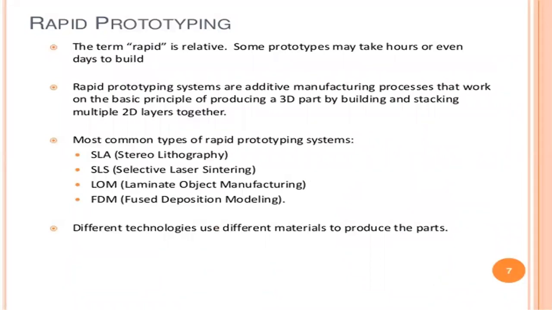So the term rapid is relative. Some prototypes may take hours or even days to build. In additive manufacturing, some products take a large amount of time to manufacture and complete. It can take hours or even days to build. It will take one day or two days or three days to manufacture one product.